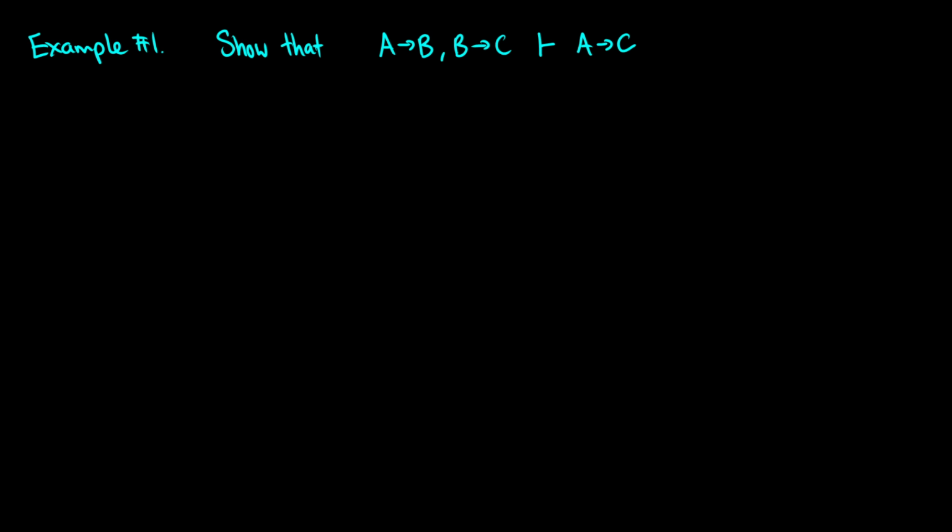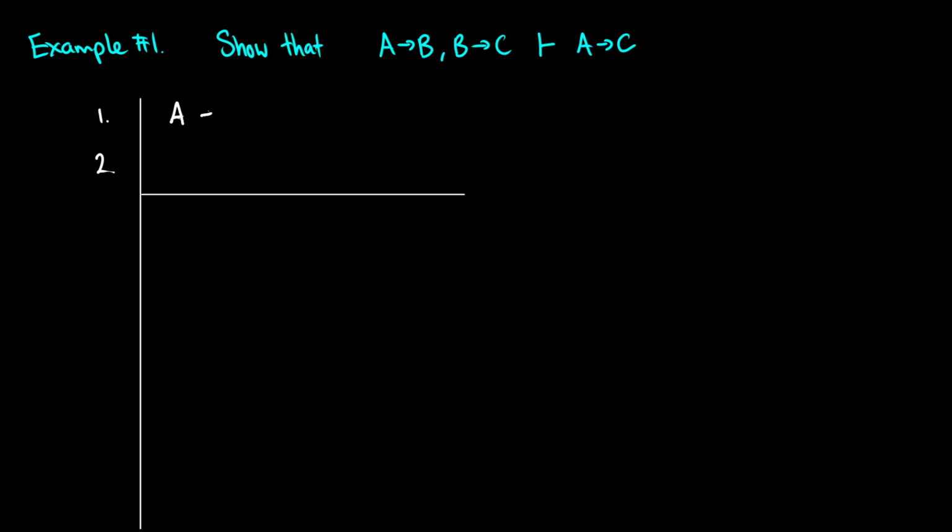Okay, so let's do some examples. That's really the more important thing, is just to show a bunch of examples. So I want to show that A arrow B and B arrow C gives us A arrow C. So let's set up a couple rows here. Sort our assumptions, 1 and 2.